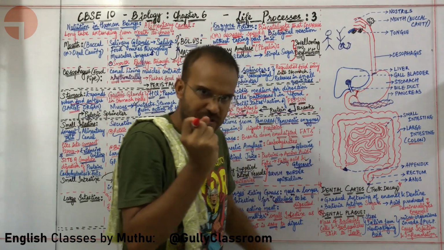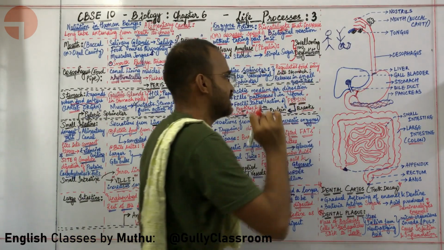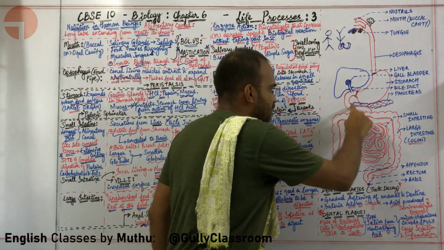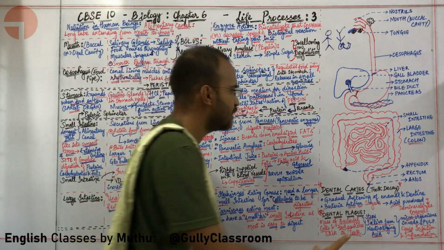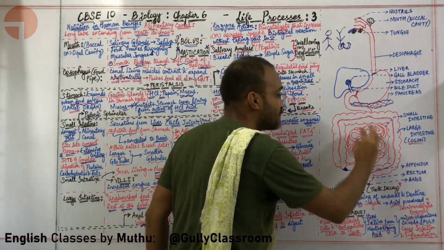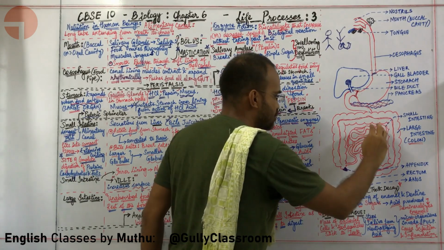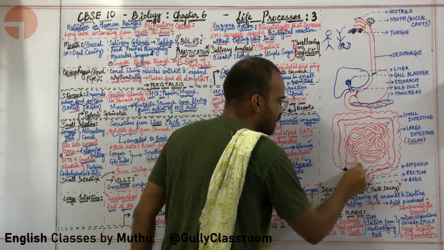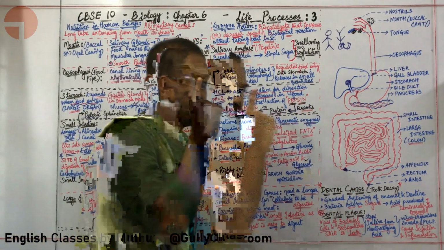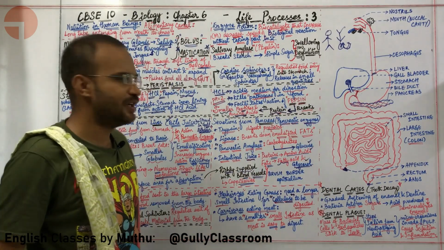Whenever the pyloric sphincter opens up, the food is thrown into the small intestine. The small intestine has three parts. This part is called the duodenum. This heavily coiled, extensive, long part of the small intestine, which is packed into a compact space, is called the jejunum. The exit of the small intestine is called the ileum. So the small intestine contains three parts: duodenum, jejunum, ileum. Okay, sir.